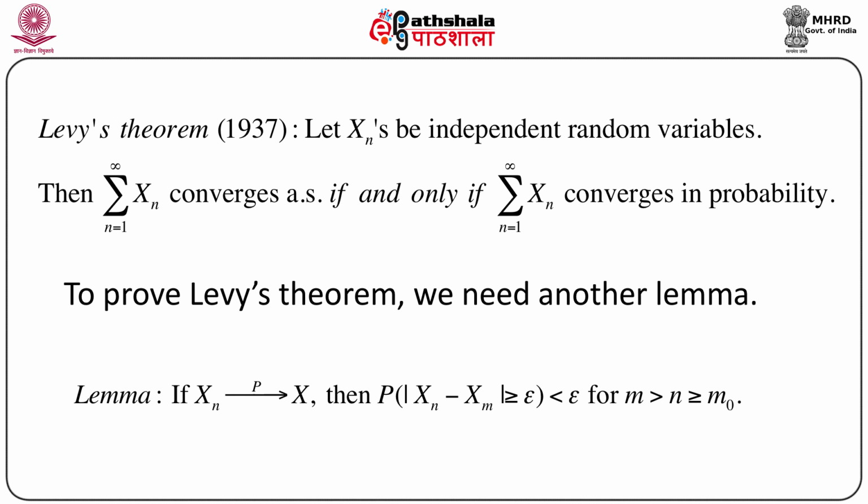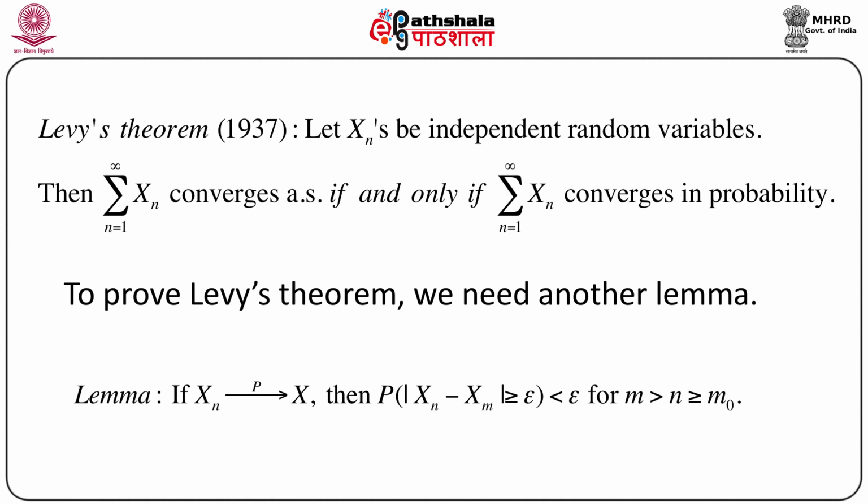Now let us state Levy's theorem. This was actually established way back in 1937. Suppose xn's are independent random variables. The theorem is very simple. It relates almost sure convergence and convergence in probability. So if xn is a sequence of independent random variables, then the summation of xn, n equals 1 to infinity, converges almost surely if and only if the summation of xn converges in probability. This is a very simple statement but extremely important again.